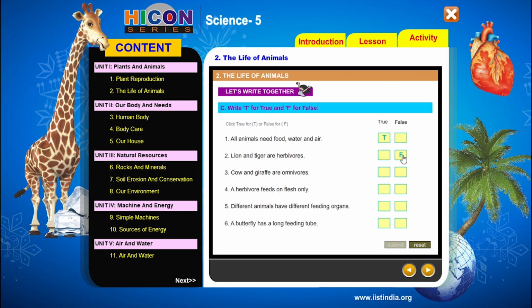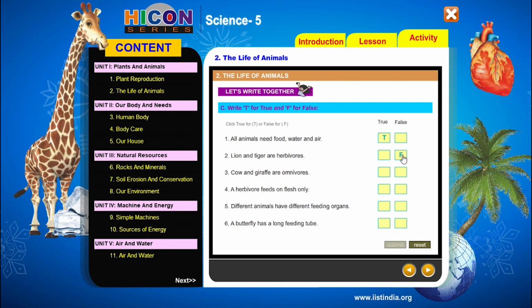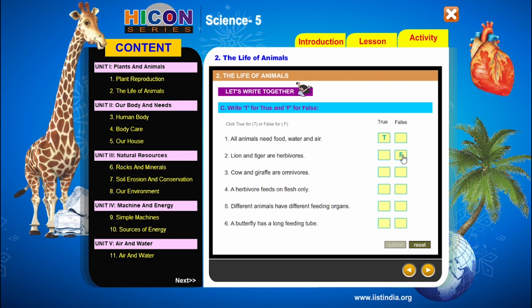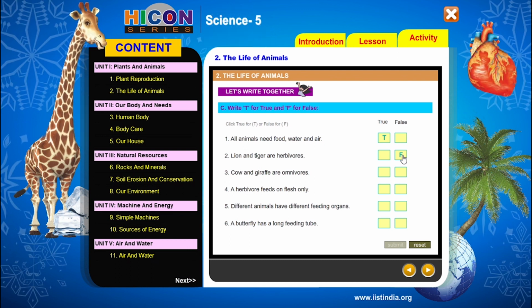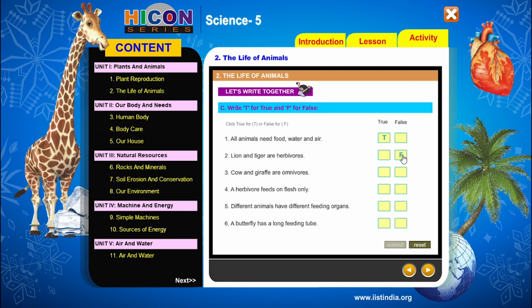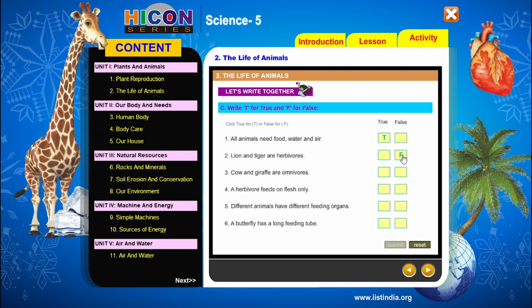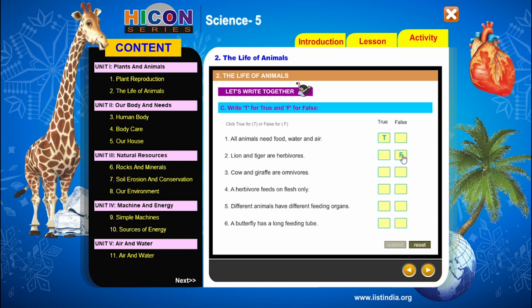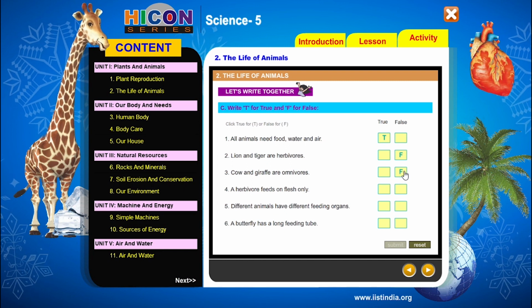Cow and giraffe are omnivores. So children, is it correct or not? No. Cow and giraffe are not omnivores, because omnivores can eat both plants and animals. But cow and giraffe can eat only plants and grass. They cannot eat flesh. So the given sentence is wrong. That's why we have to write F under the box false.